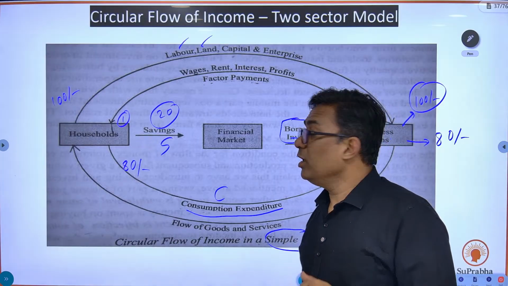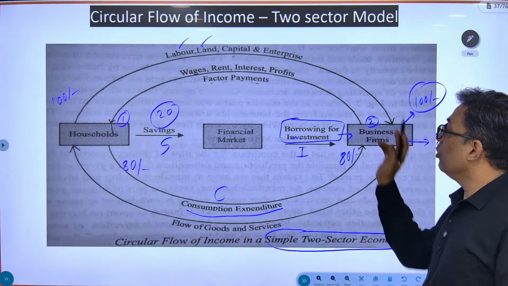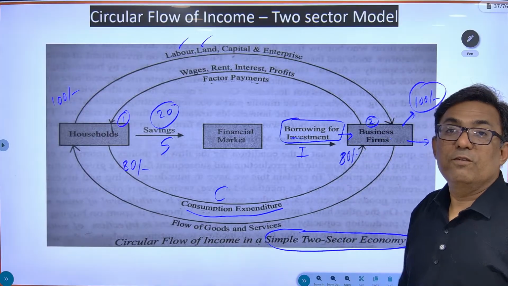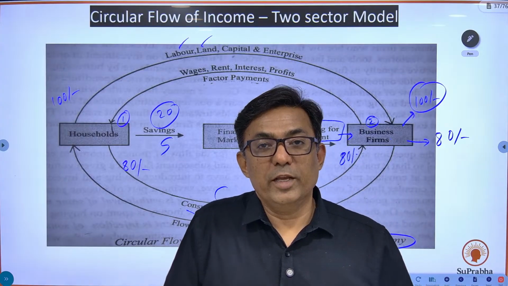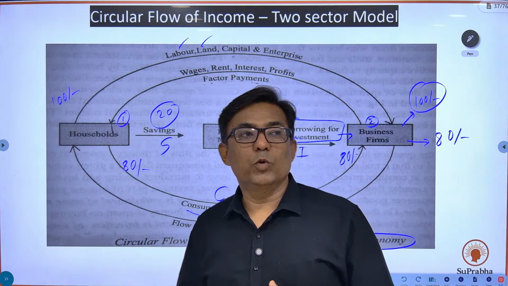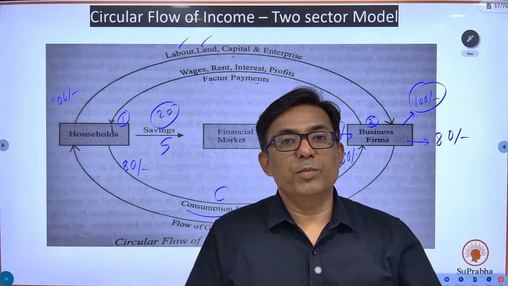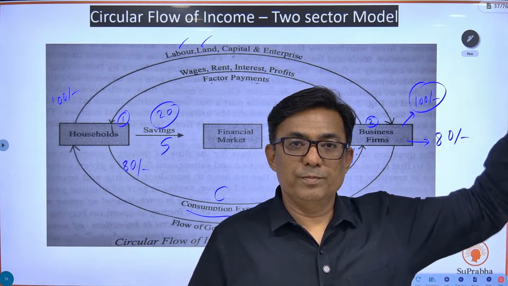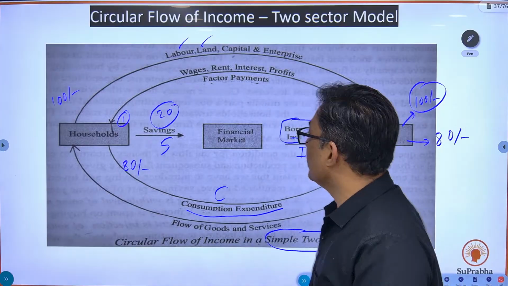This doesn't happen. Why? Because whatever money you save, it finds its way to the, again, circular flow of income by way of investment, borrowing for investment. Getting it? Even I take a home loan. From the banks, I take a home loan. I buy a flat. So that is again going into the business firms. So again, that money comes into the circular flow of income. Okay, this is how the constancy of circular flow of income is maintained.